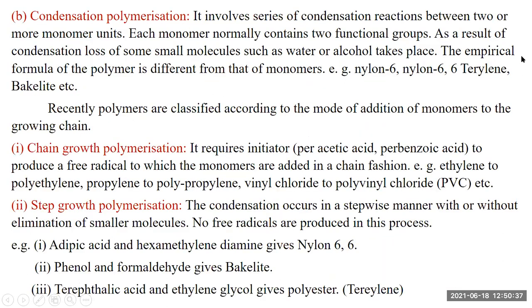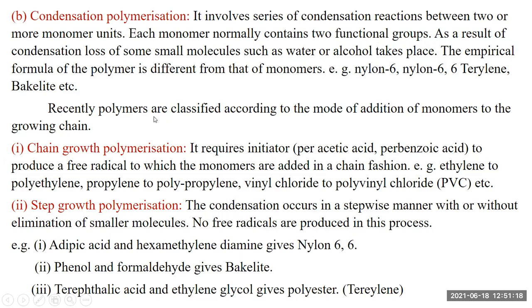The next category is condensation polymerization. It involves a series of condensation reactions between two or more monomer units. The monomer normally consists of two functional groups. As a result of condensation, a small molecule such as water or alcohol is lost. So the empirical formula of the polymer is different from that of the monomer. Examples of condensation polymers are nylon 6, nylon 6,6, terylene, and bakelite.